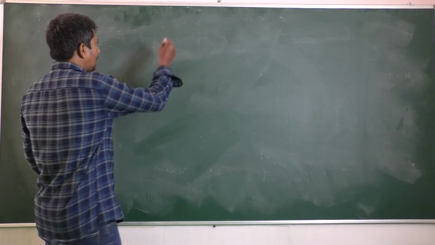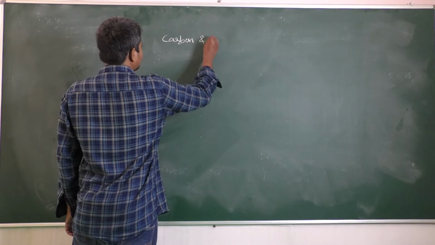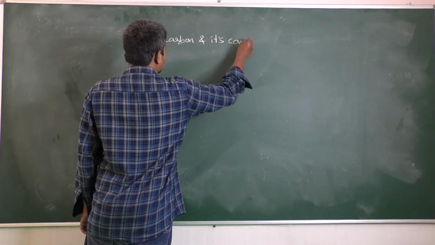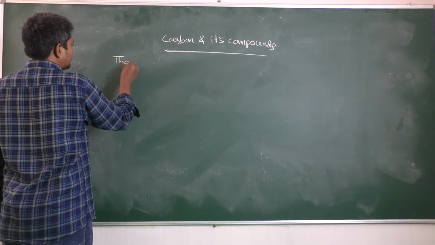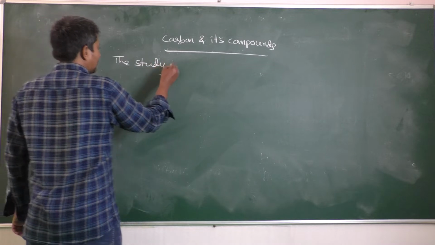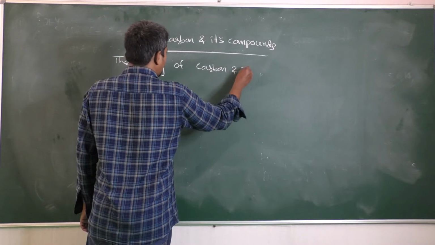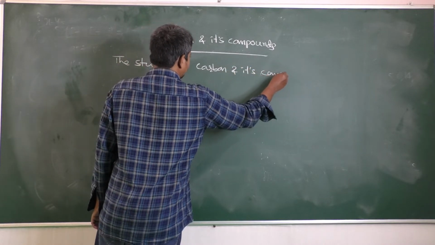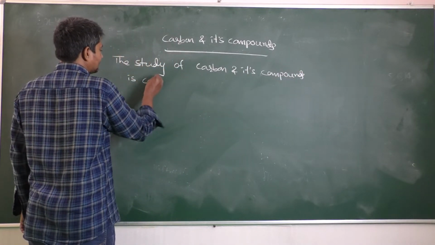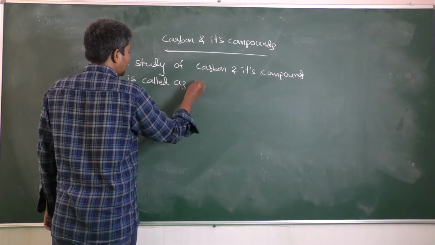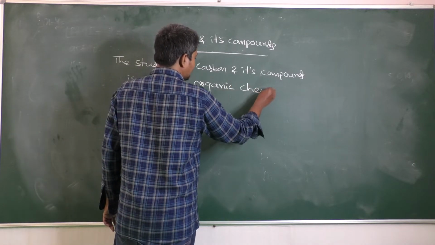Hydrogen and carbon containing compounds are called hydrocarbons. The chapter name is carbon and its compounds. The study of carbon and its compounds is called organic chemistry.